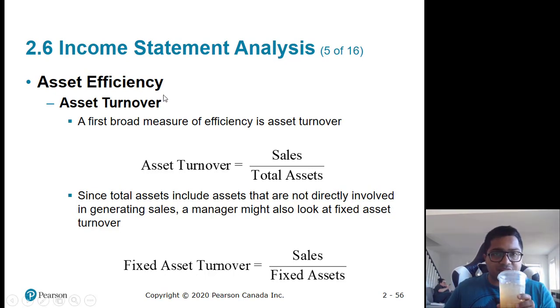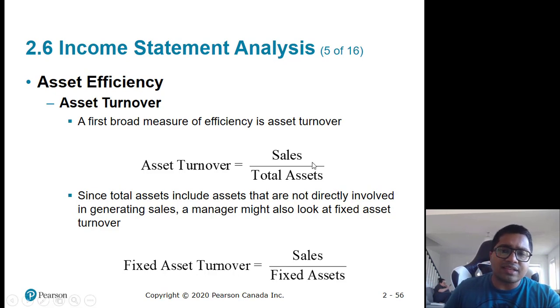Next is efficiency or asset turnovers. What does this indicate? Asset turnover indicates how much sales you are generating for the assets you have. So how are you using your assets? Are you efficiently using them? If this asset turnover ratio goes up, it means you're efficiently using your assets. You're generating more sales for lesser assets. So that's a good thing. And if this ratio goes down, then it's a problem, because there are inefficiencies in using your assets. You're not as efficient as you were in the past.